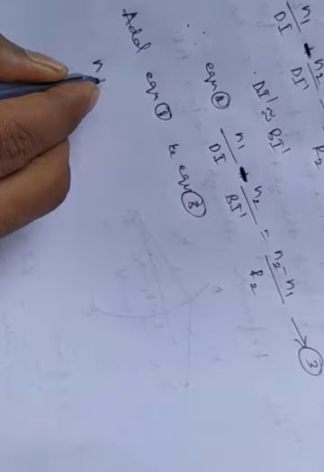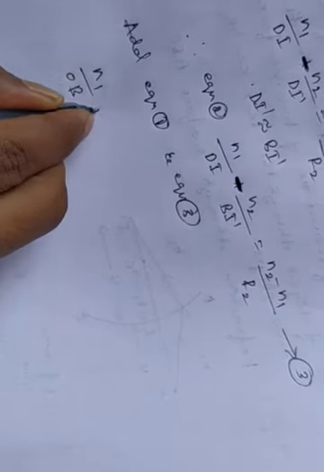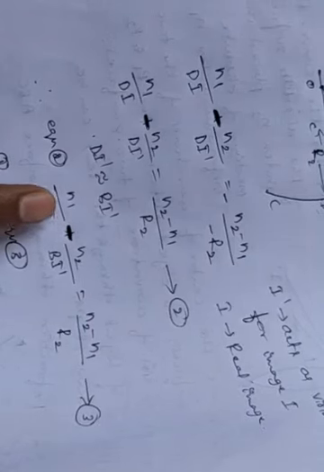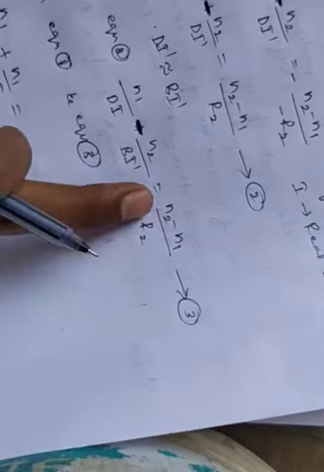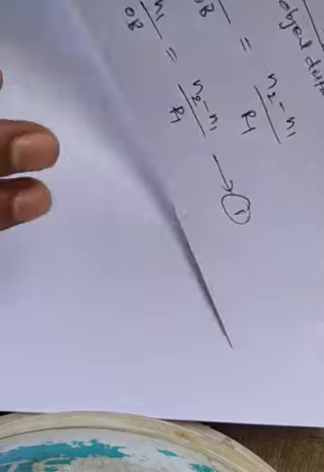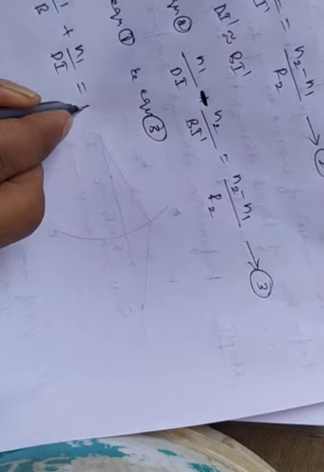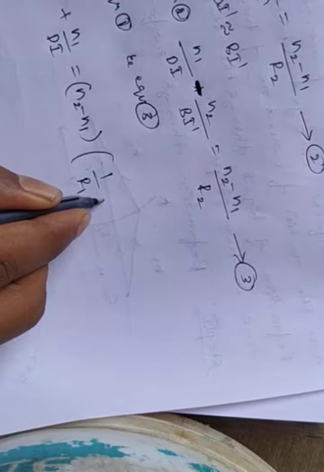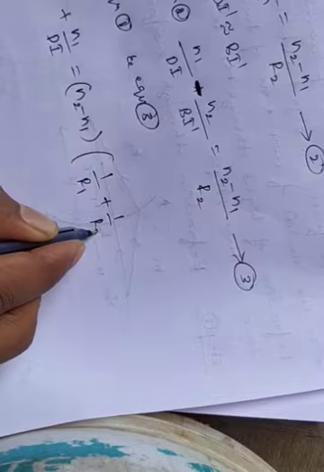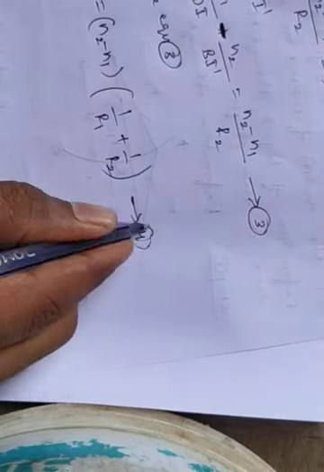N1 by OB plus, in the equation here, N1 by di is equal to N2 minus N1 by R2, here N2 minus N1 by R1. So we can write N2 minus N1 is common, remaining is 1 by R1 plus 1 by R2. Here 1 by R2, here 1 by R1. This we call equation 4.